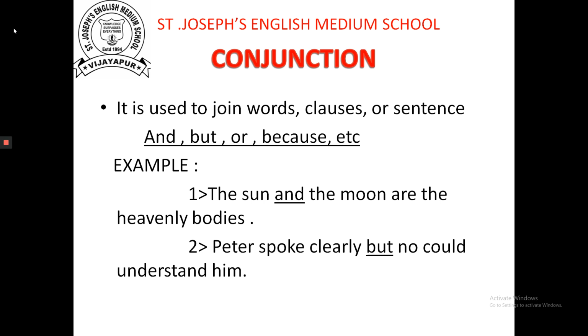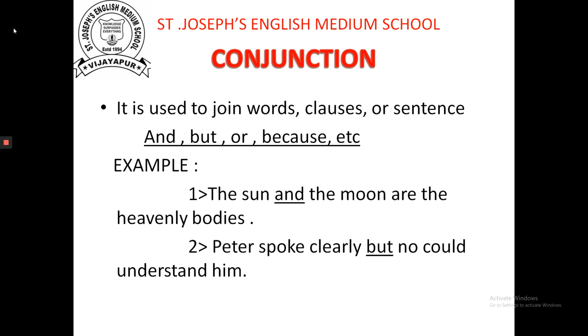And, but, or, because, nor, neither, these all are conjunctions. Whenever we are joining sentences or whenever we want to join words, then we have to use a conjunction.